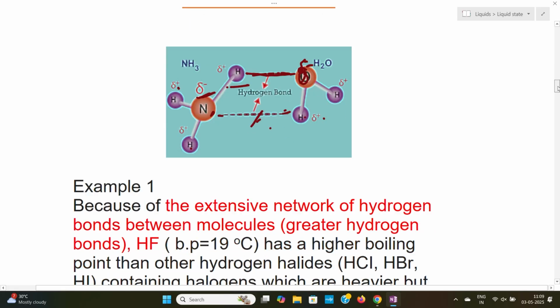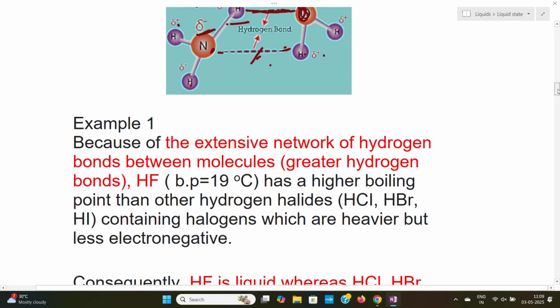Now, let us see some of the examples of intermolecular hydrogen bonding. When we look into hydrogen fluoride, hydrogen chloride, hydrogen bromide and hydrogen iodide, hydrogen fluoride has a high boiling point. Its boiling point is about 19 degrees Celsius.